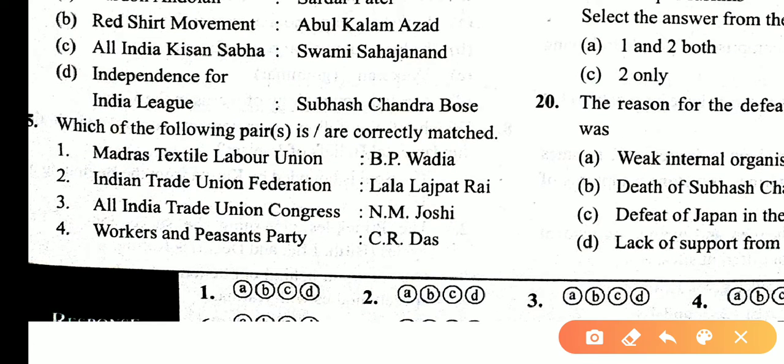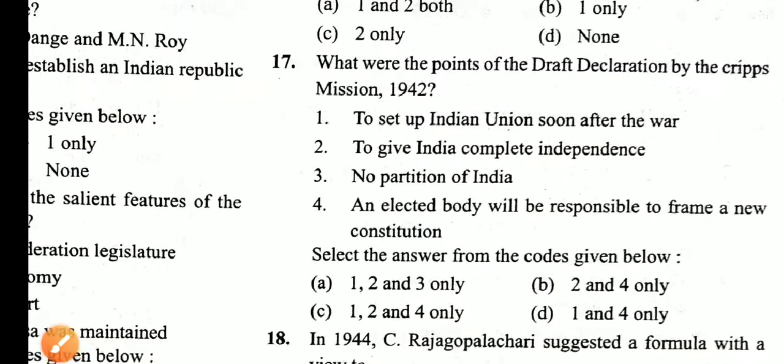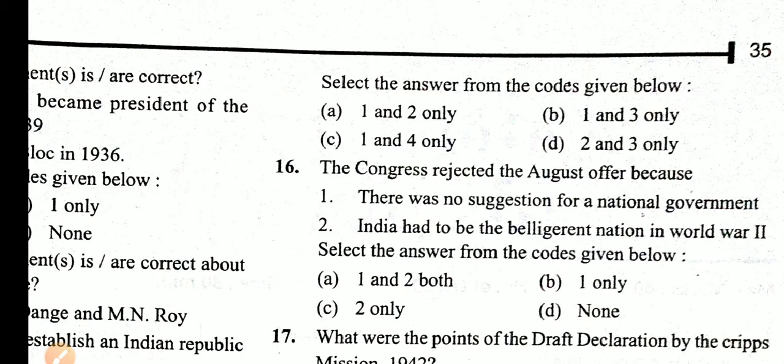Which of the following are correctly matched? Madras Textile Labour Union by B.P. Wadia. Yes. All India Trade Union Congress by N.M. Joshi. Yes. Indian Trade Union Federation by Lala Lajpat Rai. This statement is incorrect. Workers and Peasants Party by Sharda. This statement is incorrect. Asking about correct statements, 1 and 3 are correct. So answer is B.